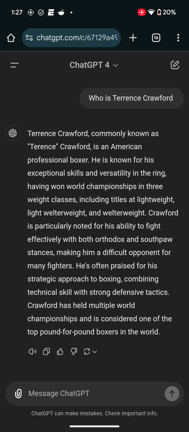Crawford is particularly known for his ability to fight effectively with both orthodox and southpaw stances, making him a difficult opponent for many fighters. Often praised for his strategic approach to boxing, combining technical skills with strong defensive tactics. Crawford has held multiple world championships and is considered one of the top pound-for-pound boxers in the world of boxing.